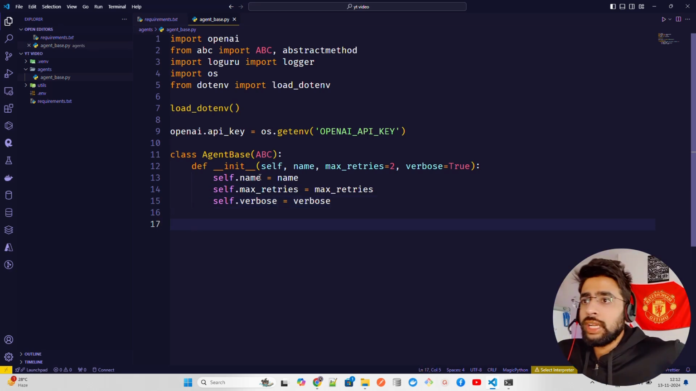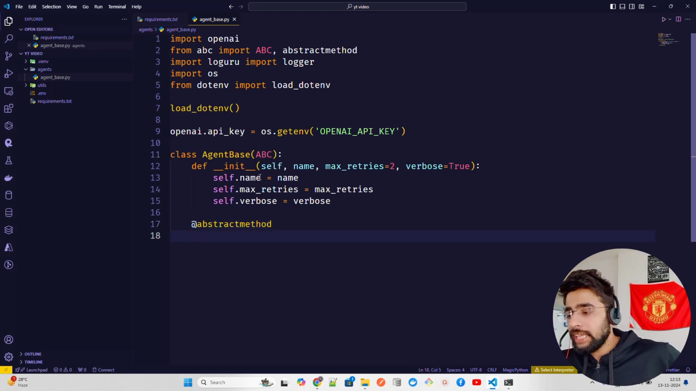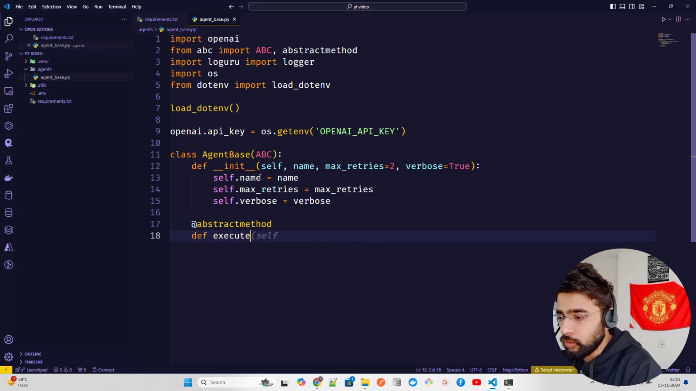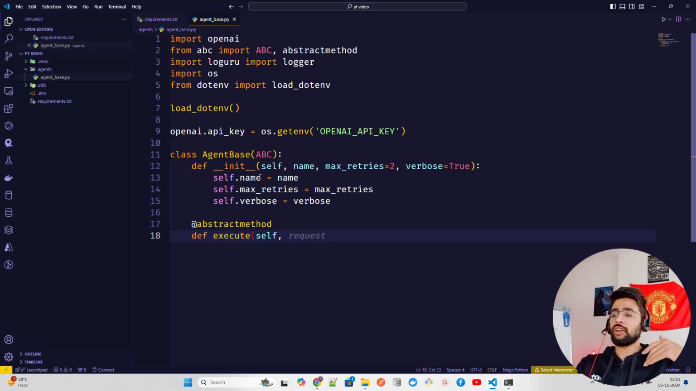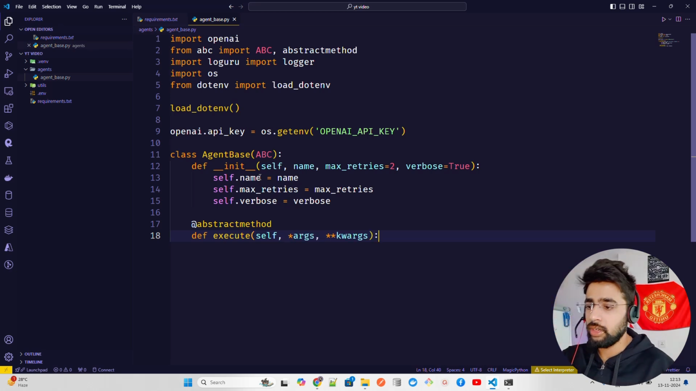Now after init, we're going to create an abstract method, which is a decorator in this case. Let me create an abstract method. You can see it showing me. Now in the abstract method, again, I'm going to define a function called execute. Let me define execute and pass self, and all the args and kwargs will go here. So let me do that. You can see it over here, right?